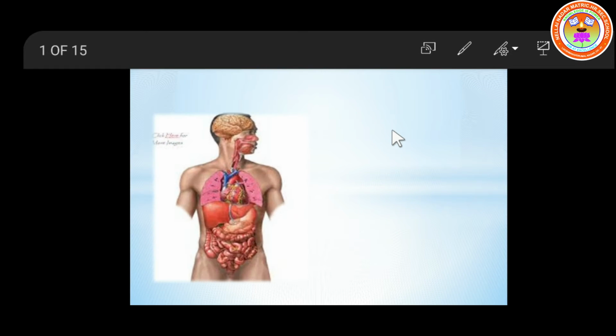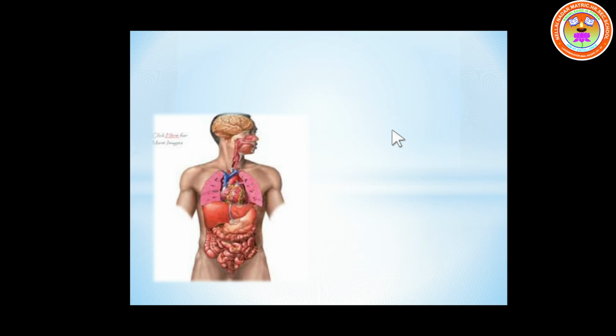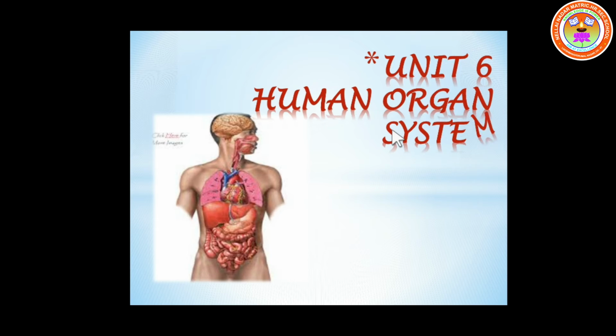Children, do you have any idea what we are going to learn today after looking into this picture? Yes, we are going to start with the new chapter, Unit 6, Human Organ System. This chapter is going to be quite interesting for all of us because we are going to learn about ourselves. So let's move into the introduction part of this chapter.